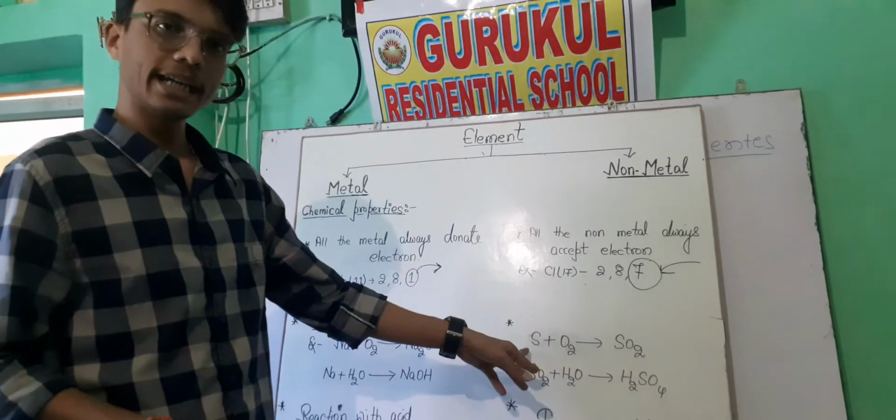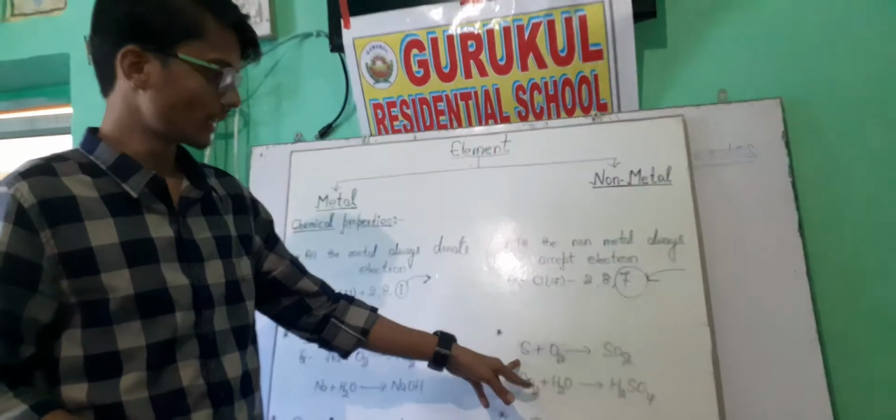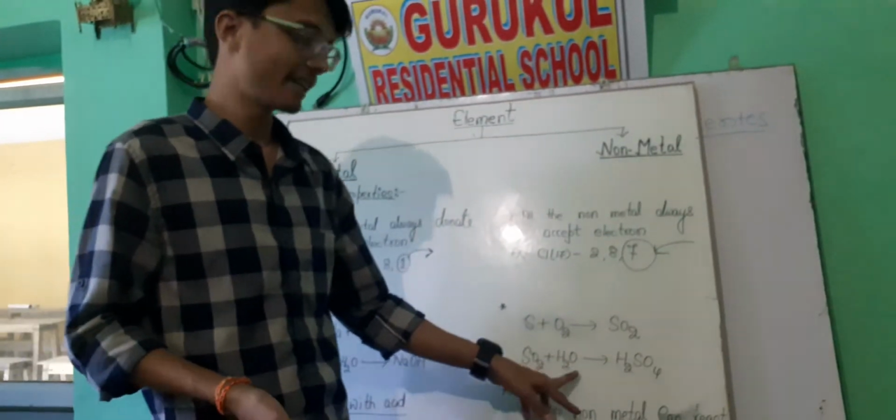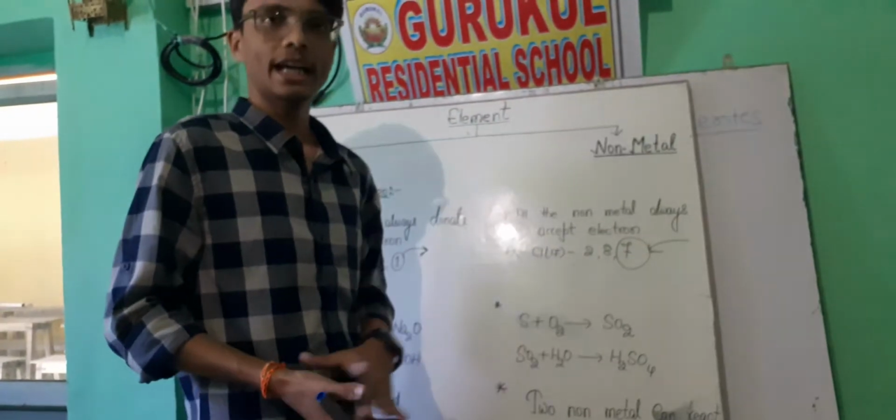We can take sulfur as an example. When sulfur reacts with oxygen, it will form sulfur dioxide, and when the sulfur dioxide reacts with H2O, it will form H2SO4.